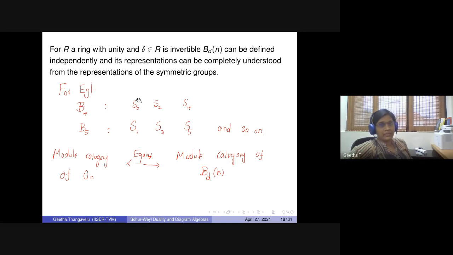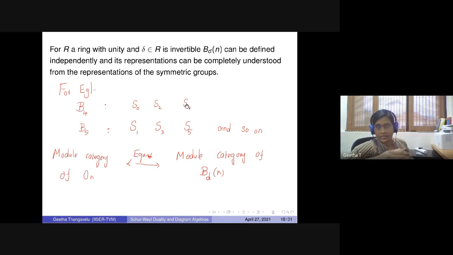For example, if you take the Brouwer algebra on 4 symbols, you have 4 vertices. Whenever you have all horizontal edges, there is the trivial symmetric group S0. When there is one vertical edge and one horizontal edge, you have the symmetric group on 2 symbols, considering just the vertical edges as a subalgebra, say S2.